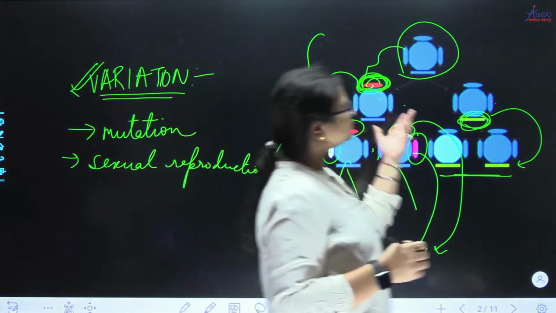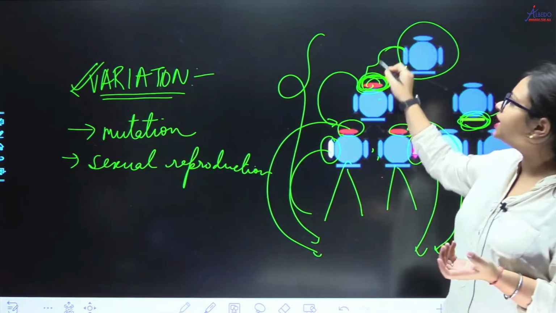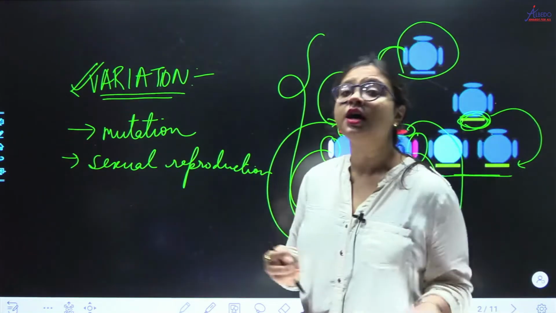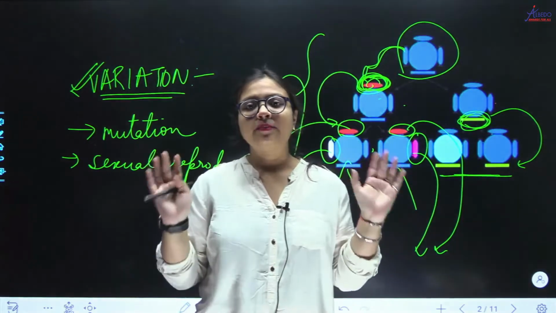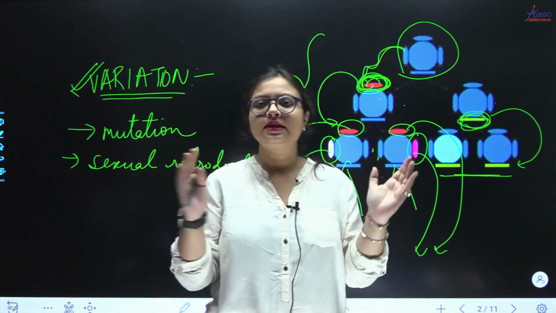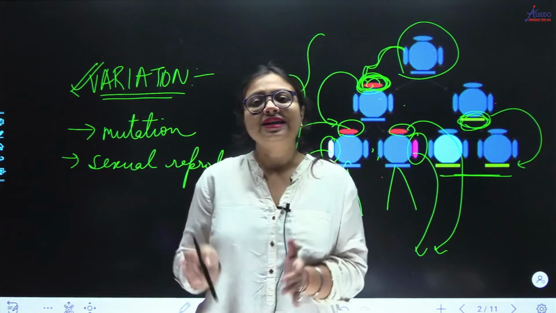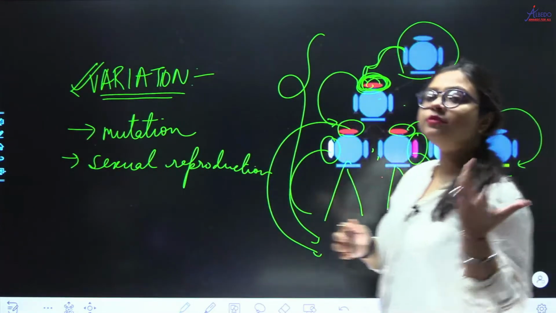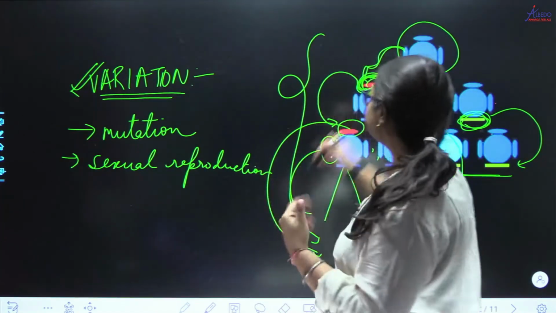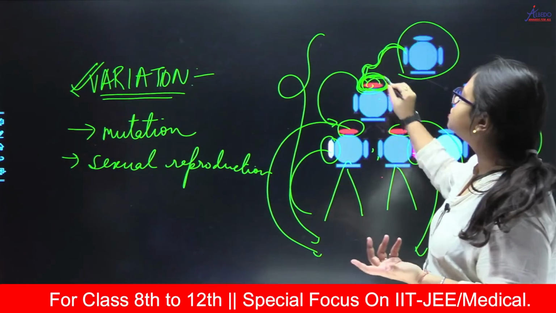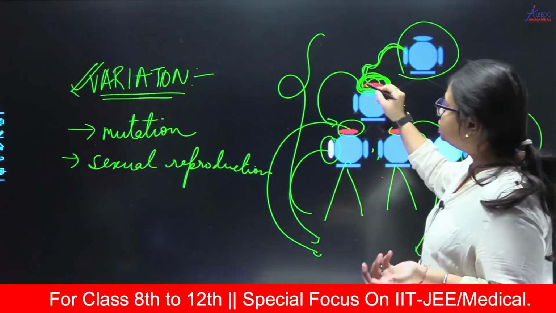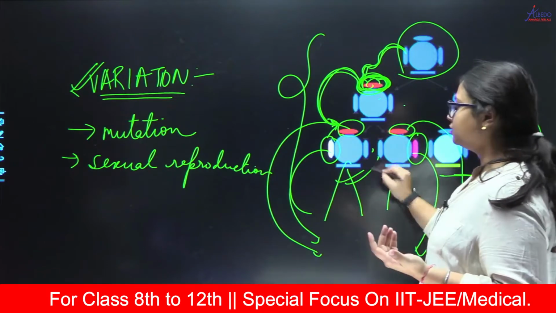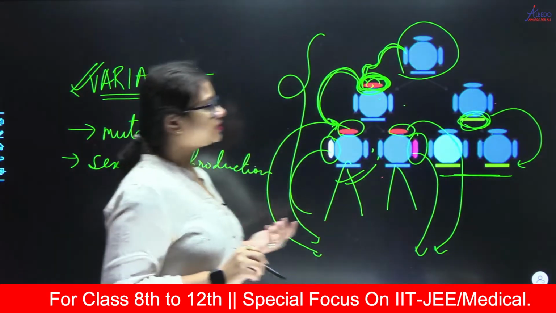So here we can assume that there was some mutation in its gene. I will come on to genes right now. For now, understand that genes are those things which govern any character, right? If I am having two hands, if I am having two eyes, that is what is governed by a gene. So gene is anything in my body which governs my character, right? So here some mutation. What is meant by mutation? Mutation means changes, right? Some changes must have occurred in its genes because of which the color became red, and now this gene is inherited in heredity by these offsprings. Okay, so this is what is meant by variation.